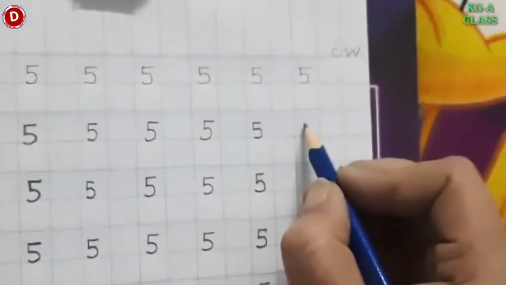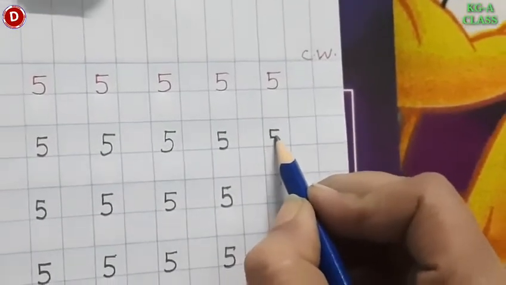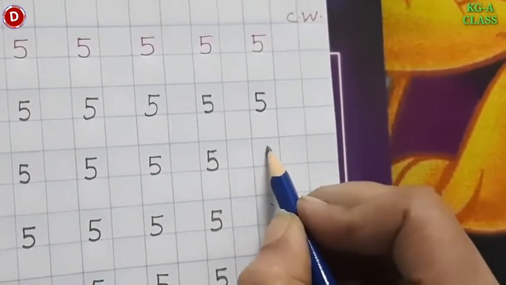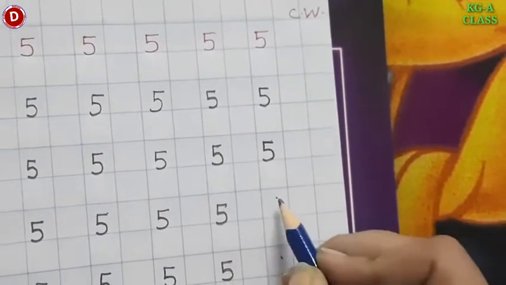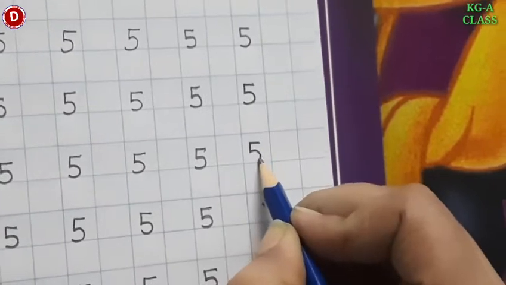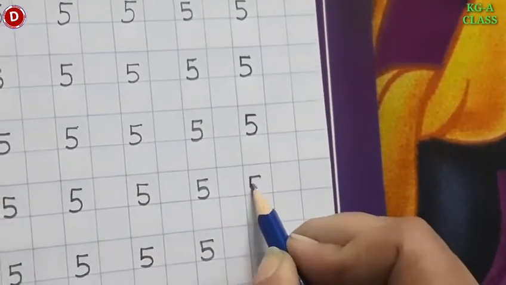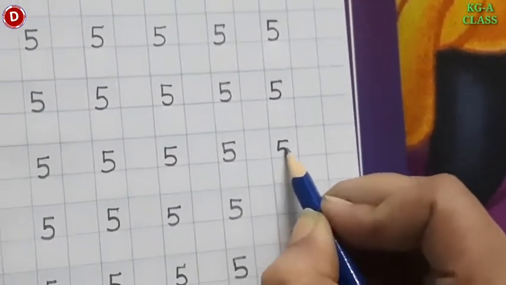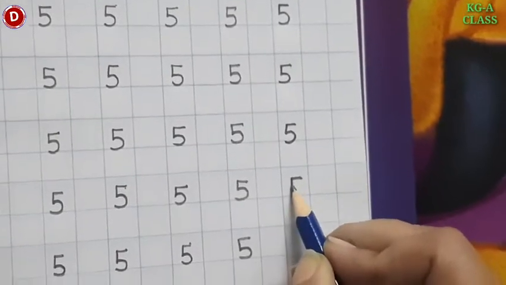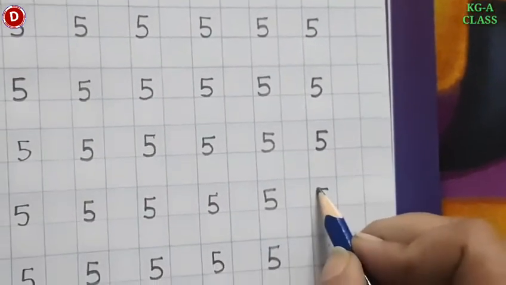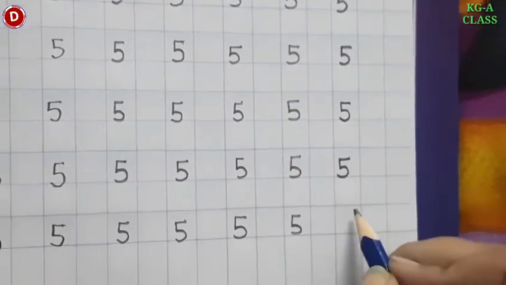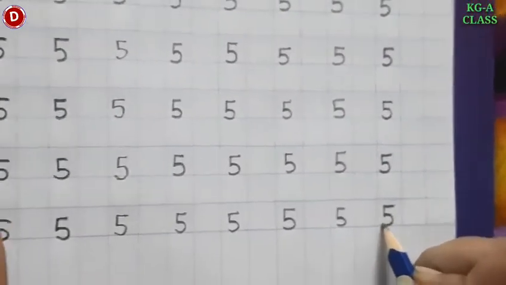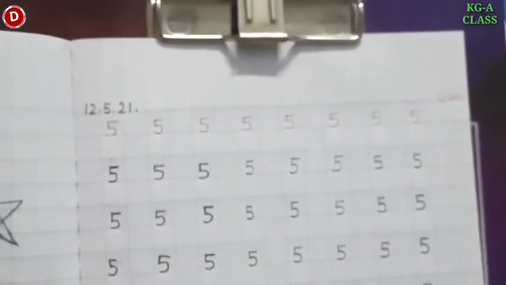So children, in this way you have to write number 5 in your maths notebook. First you have to make a sleeping line on your left hand side. Then a small standing line and a semicircle like this. Like this, children. In this way you have to finish one page of 5 in your maths notebook.